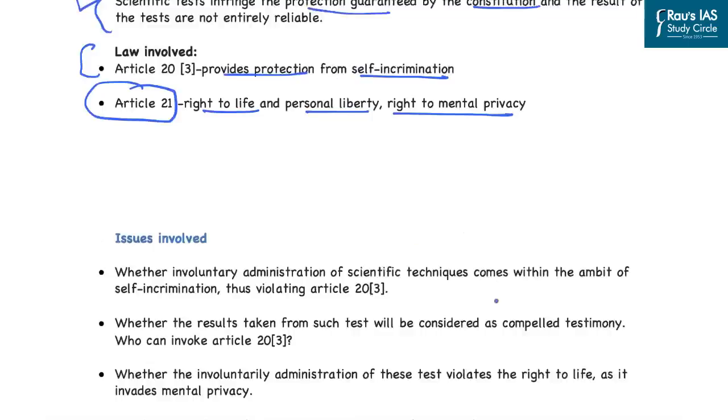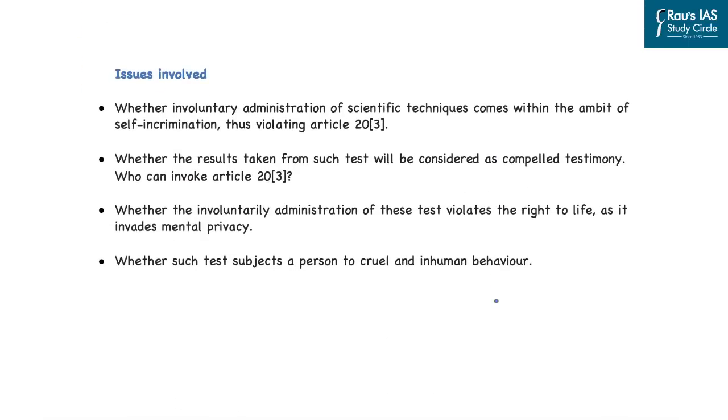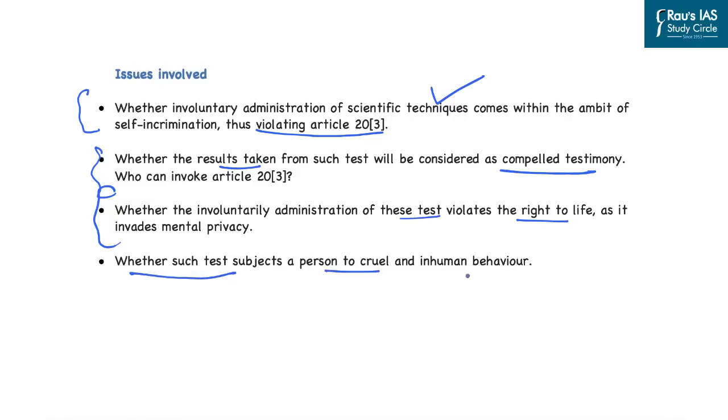So what are the issues involved in such a scenario? The issue is whether involuntary administration of the scientific techniques comes under the ambit of self-incrimination violating Article 23 or not; this has to be tested. Further, whether the results taken from such tests will be considered as compelled testimony under Article 23, that is, an act of self-incrimination? That is, a person is being compelled to become a witness against himself or herself. The third question that comes up is whether the involuntary administration of these tests violates the right to life as it invades mental privacy. And the last question is whether such tests subject a person to cruel or inhuman behavior.